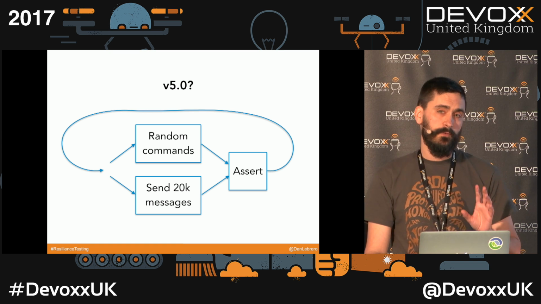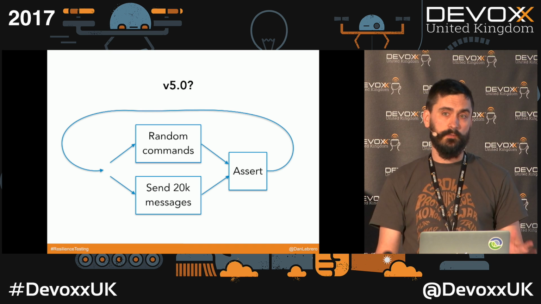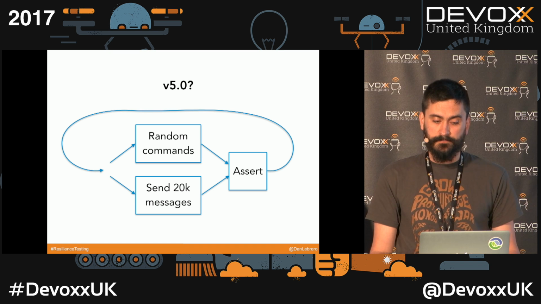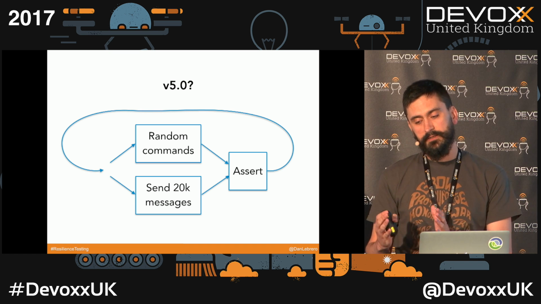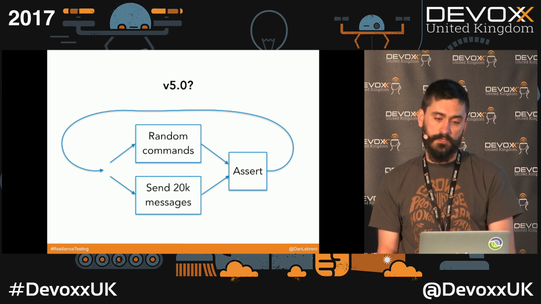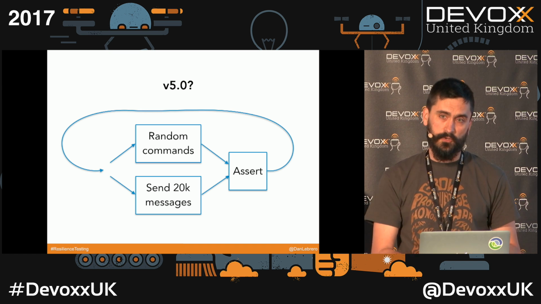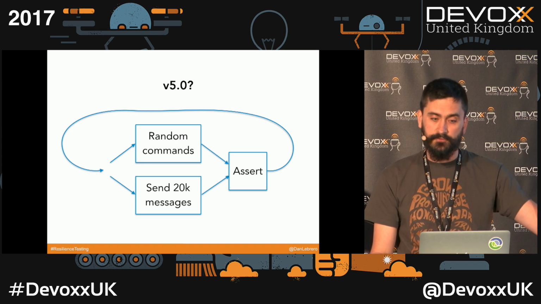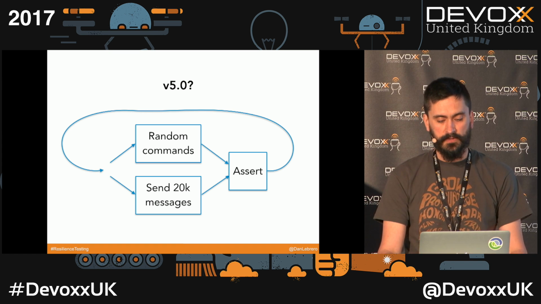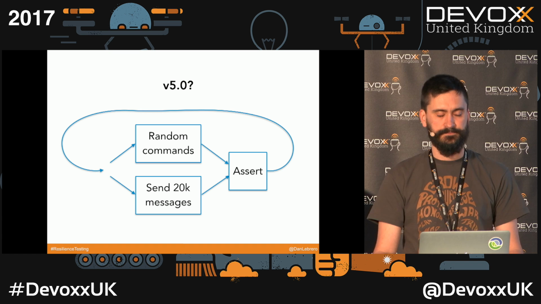So the problem with this approach is that what I talked about, shrinking, doesn't work anymore, because you don't know if the cause of the failure happened in the last iteration of messages, of commands, or it actually happened like 10 or 100 iterations before. So shrinking in this case is useless.